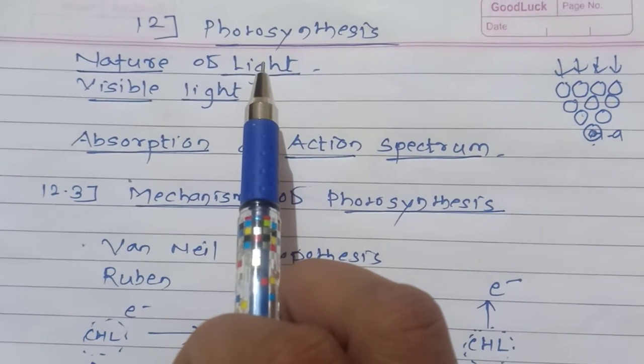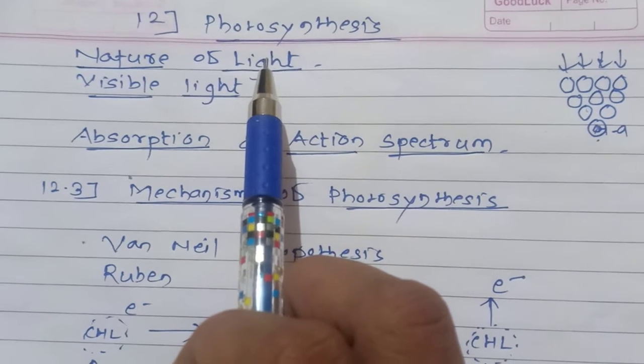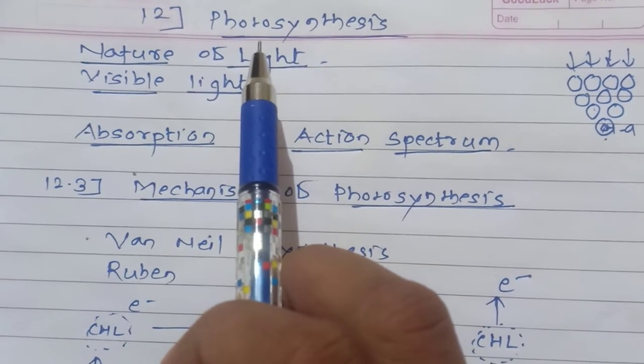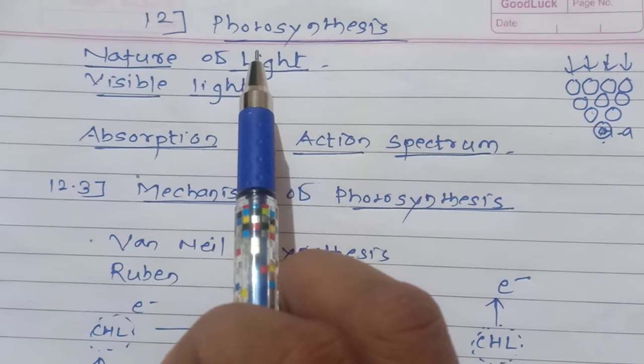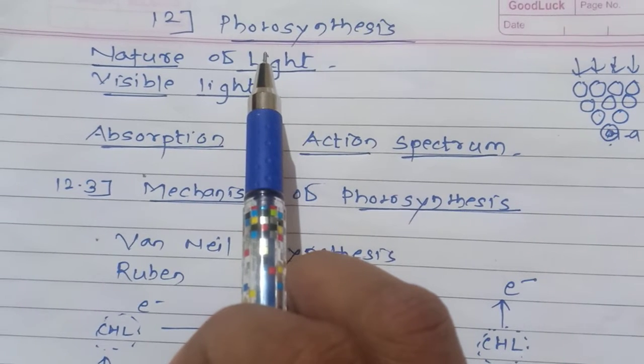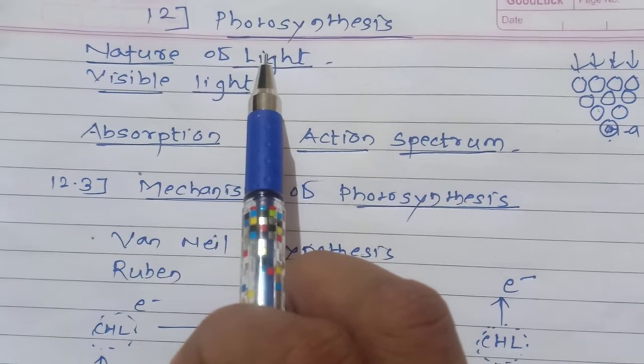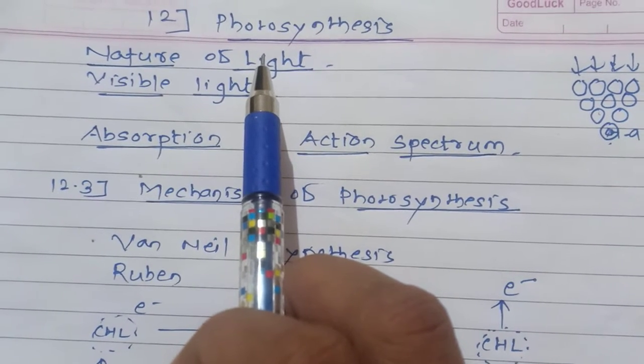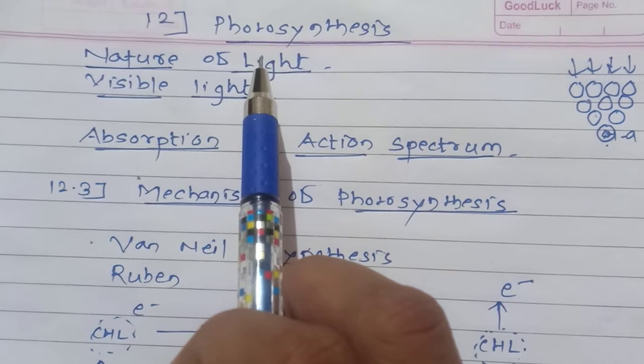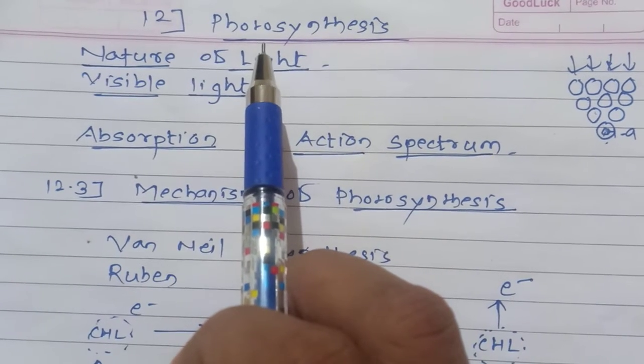So the light comes from the sun. It looks like white, but in that white there are different lights present: red color spectrum, orange, blue, green, indigo, all the spectrum present in such solar light. So here is the visible light.